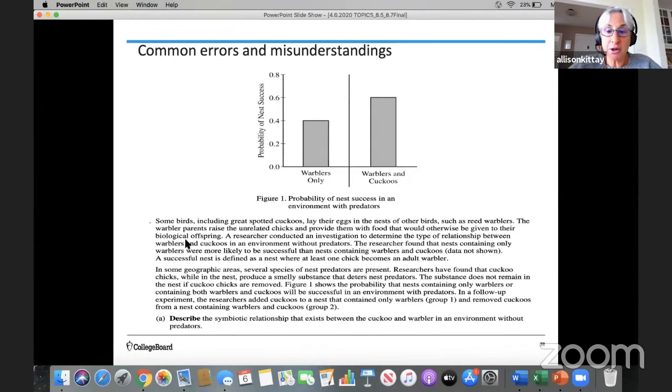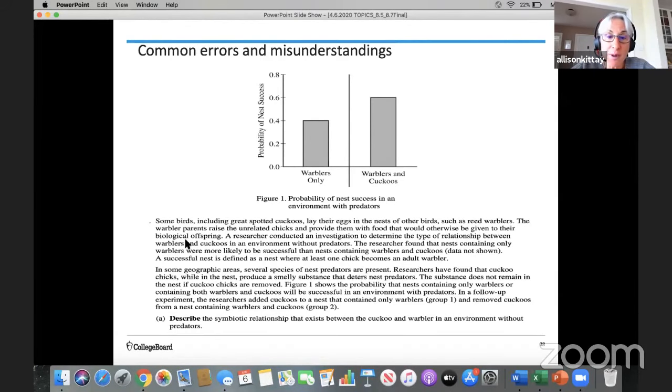This was a question on this topic from last year's exam. You can look at the graph. Figure 1 shows the probability of nest success in an environment with predators. It shows warblers only and warblers and cuckoos, and then it's got a probability of nest success as the dependent variable on the y-axis.